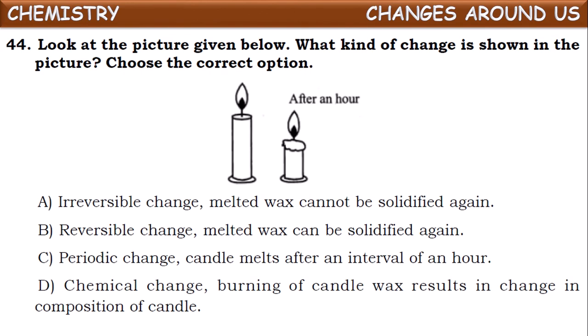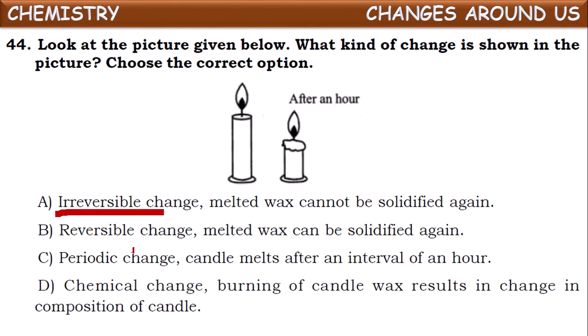look at the picture given below. What kind of change is shown in the picture? See once the options and check the correct option. So a candle is lighted. After an hour, it is observed the candle size became small. So it is an irreversible change, isn't it? We cannot get back the original, complete candle.